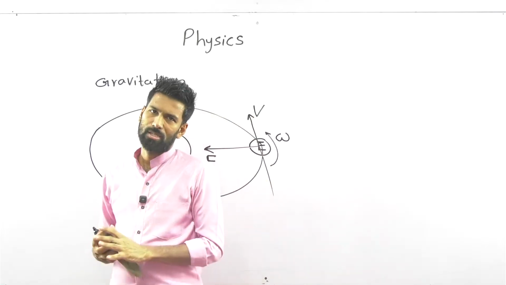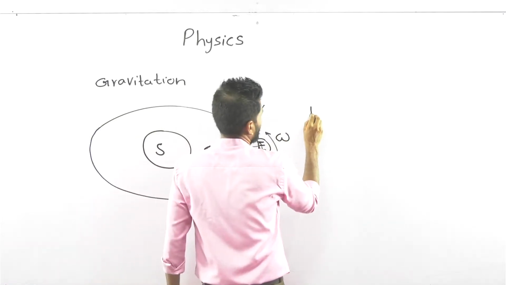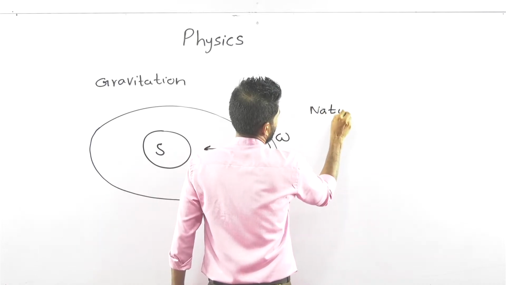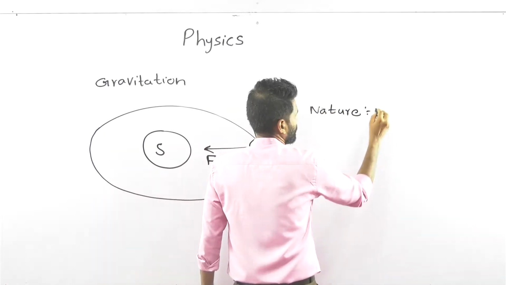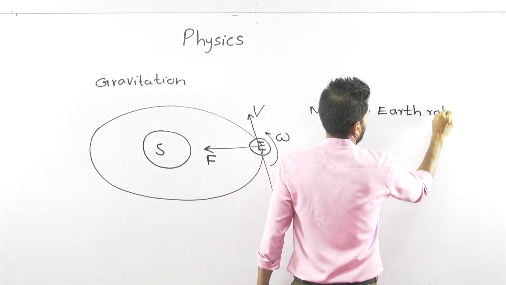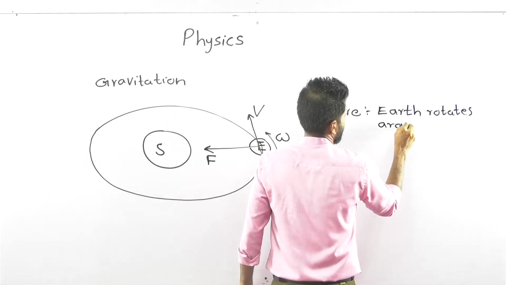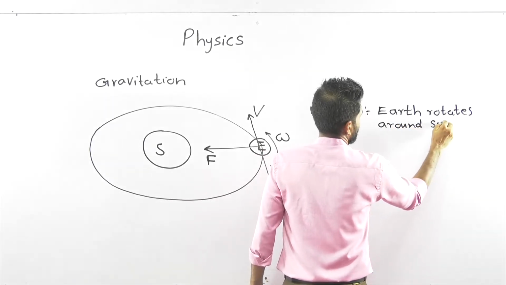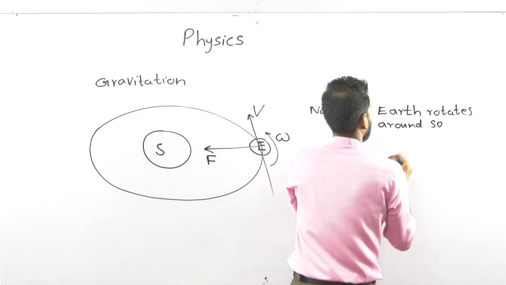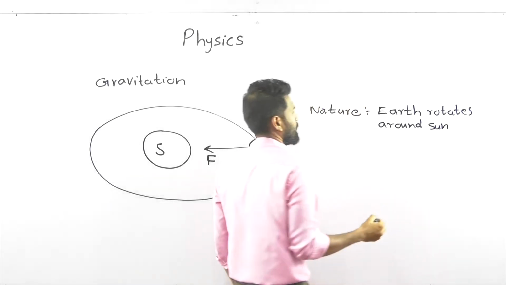So the nature here: Earth rotates around the sun. It's the nature.